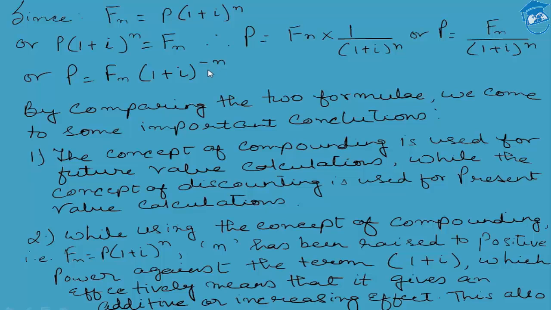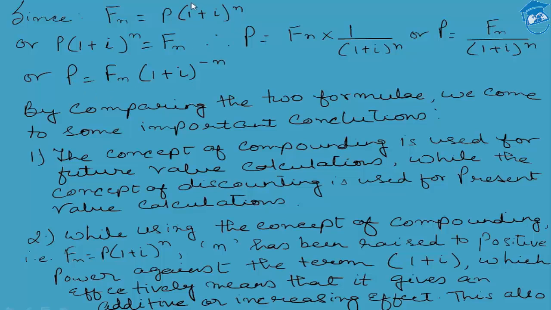Now, if you take a closer look, you will find that there are stark differences between this formula and this formula. There is a glaring difference between the future value calculation formula and the present value calculation formula.